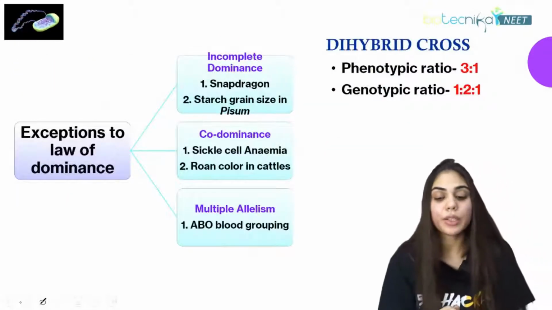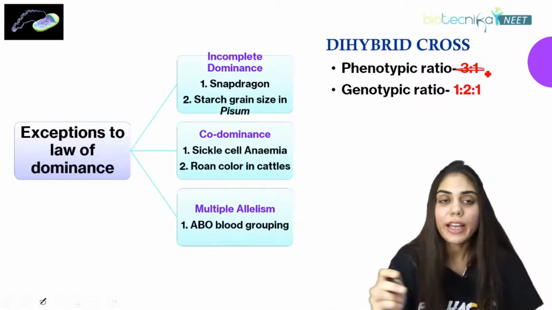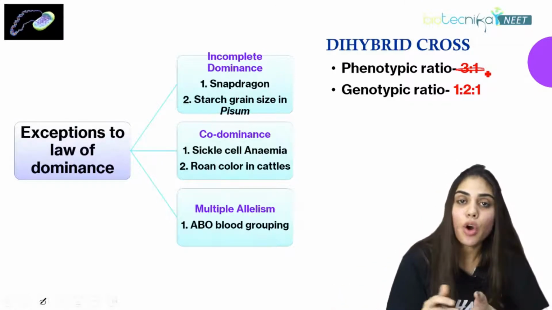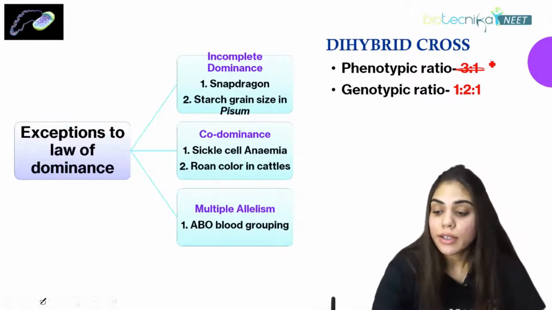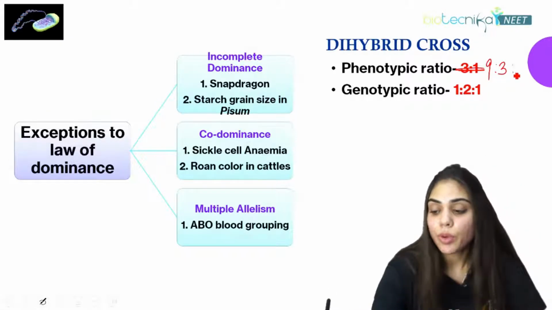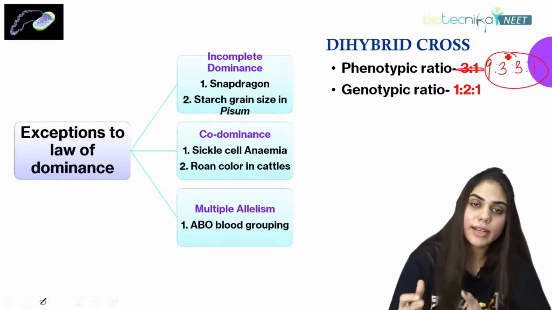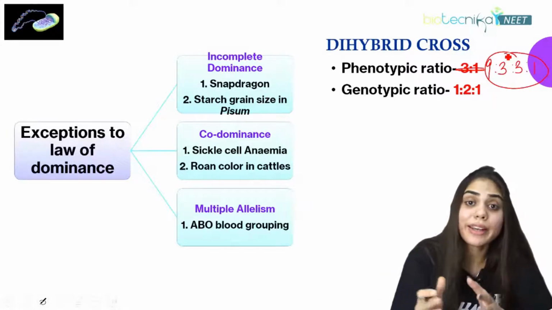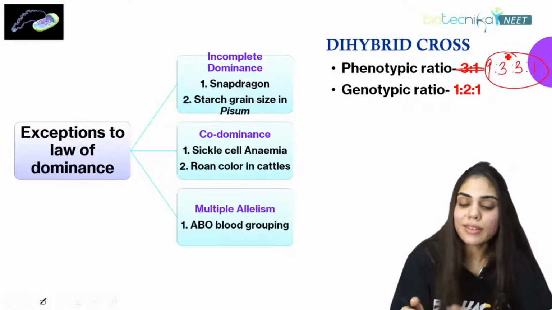Now coming to dihybrid cross. If we are studying the inheritance of two characters together, that is what is called a dihybrid cross. In monohybrid cross, we were studying the inheritance of one character, but when we are studying the inheritance of two characters together, it is known as dihybrid cross. So how are we studying this?